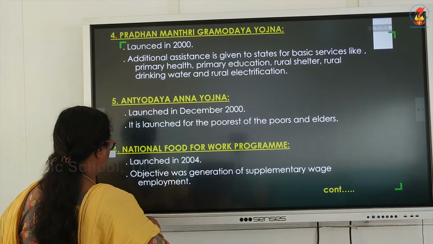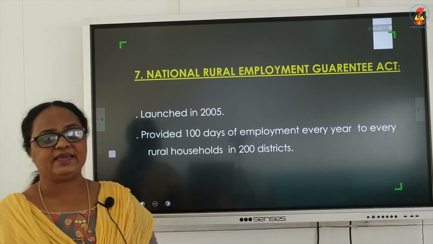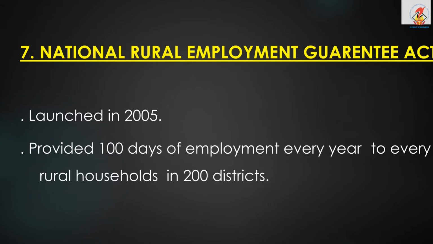Then the last one is the National Rural Employment Guarantee Act, launched in 2005, which provided 100 days of employment every year to every rural household in 200 districts. So these were the strategies that the government has taken, certain anti-poverty programs, so that poverty is reduced in some way or the other.